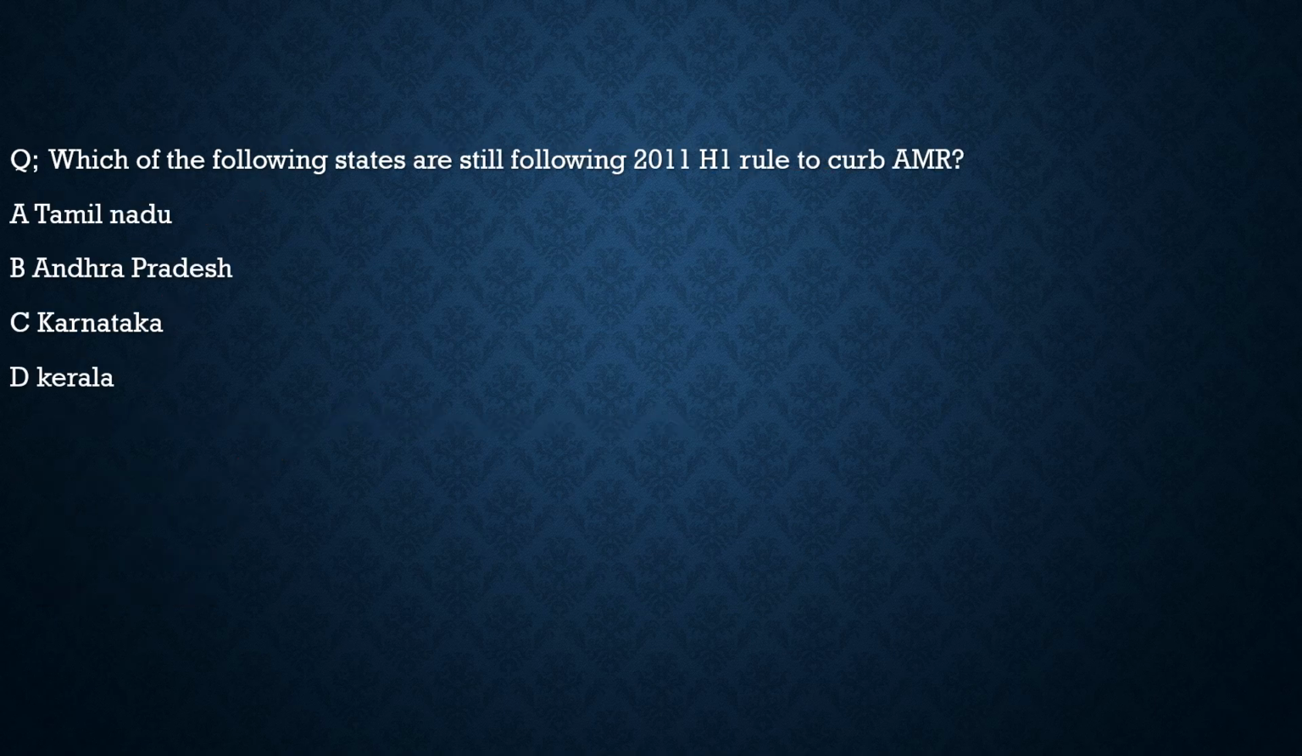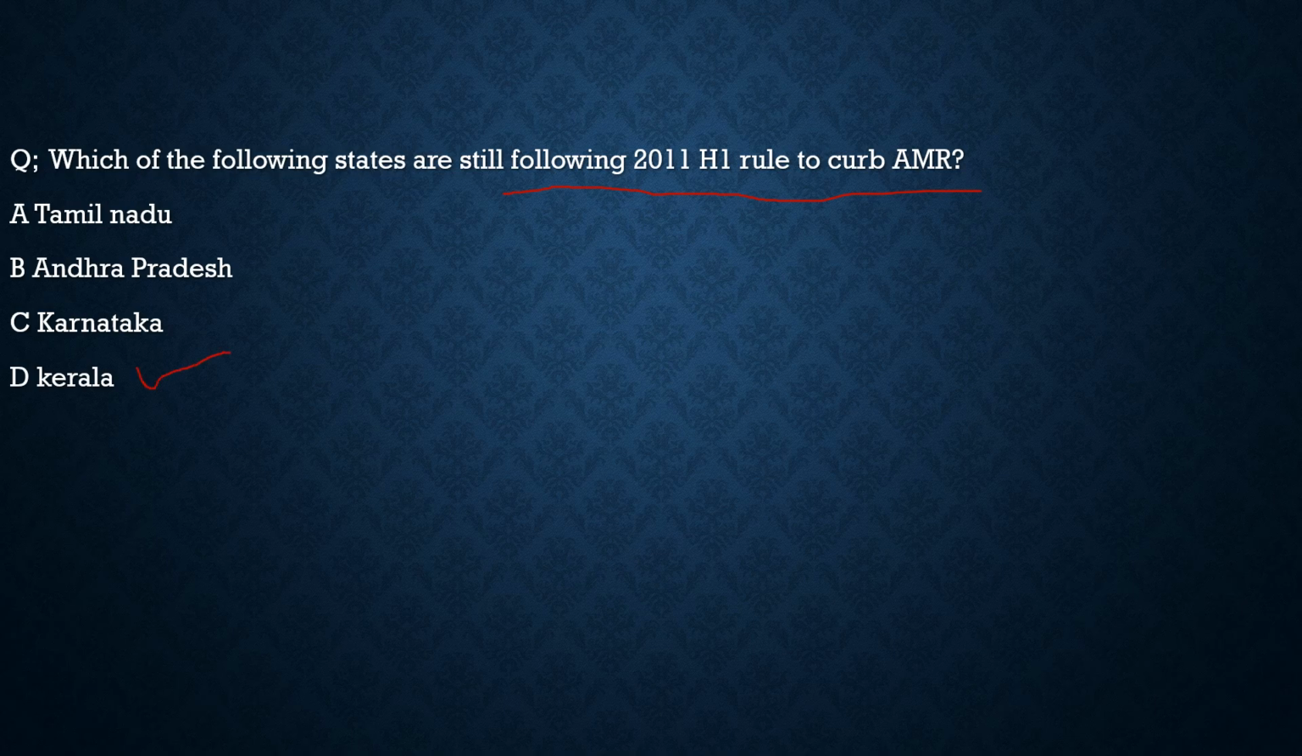Try to solve that. Here the question says, which of the following states are still following the 2011 H1 rule to curb antimicrobial resistance? What is this 2011 H1 rule? We had discussed it. What does it say? That you cannot buy antibiotics over the counter without prescription. So this is the 2011 H1 rule, and which of the following states still follows it? It is Kerala.